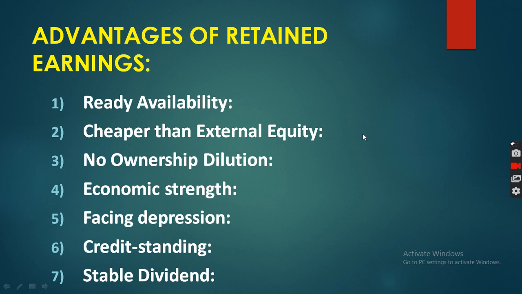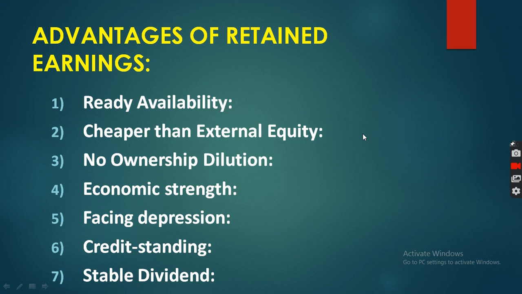Then underwriting commission. Underwriting commission means if the company issues shares and they are not fully subscribed by the general public, then the remaining shares are purchased by the underwriter. So the company has to pay fees to the underwriter. Whenever the company uses an external source there are lots of expenses, but when the company uses the internal source, that is retained earning, the cost will be less.